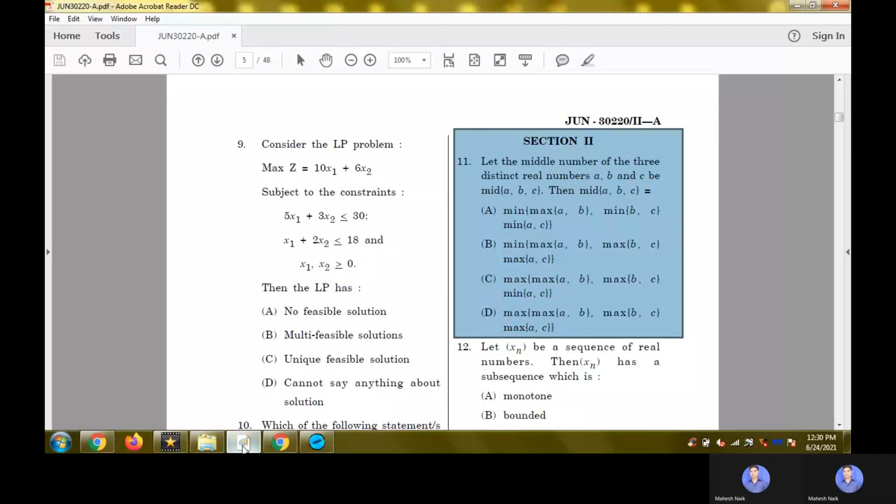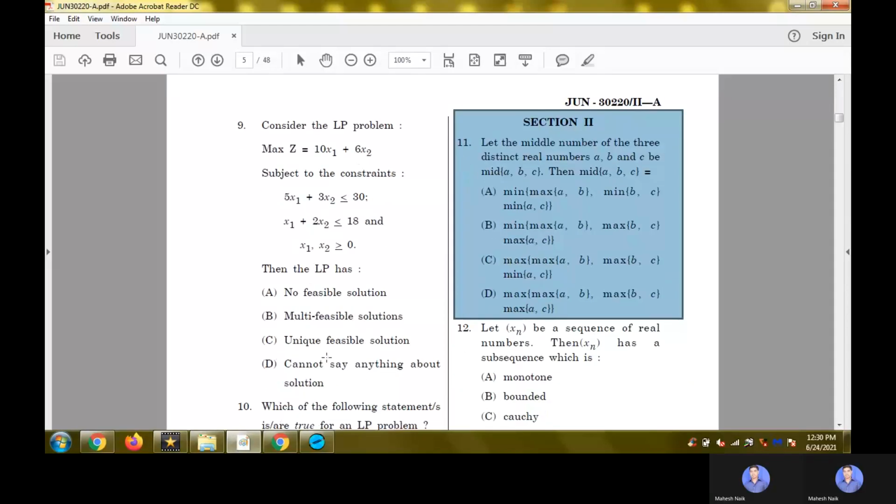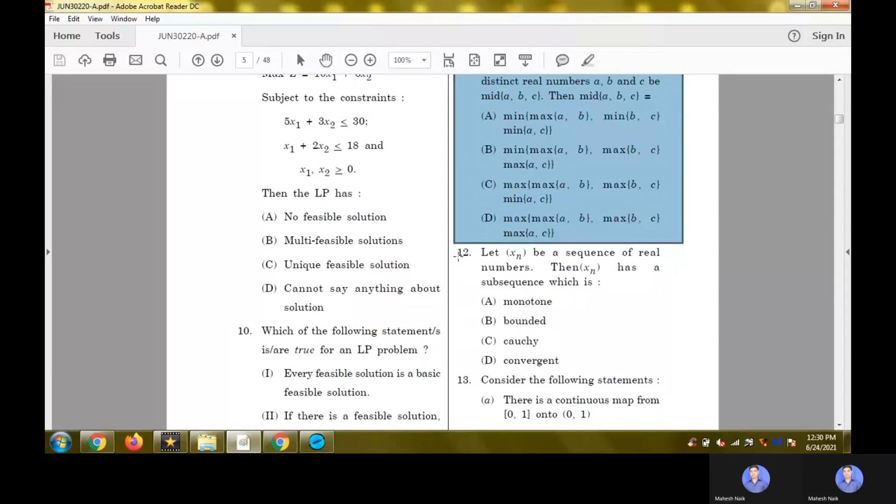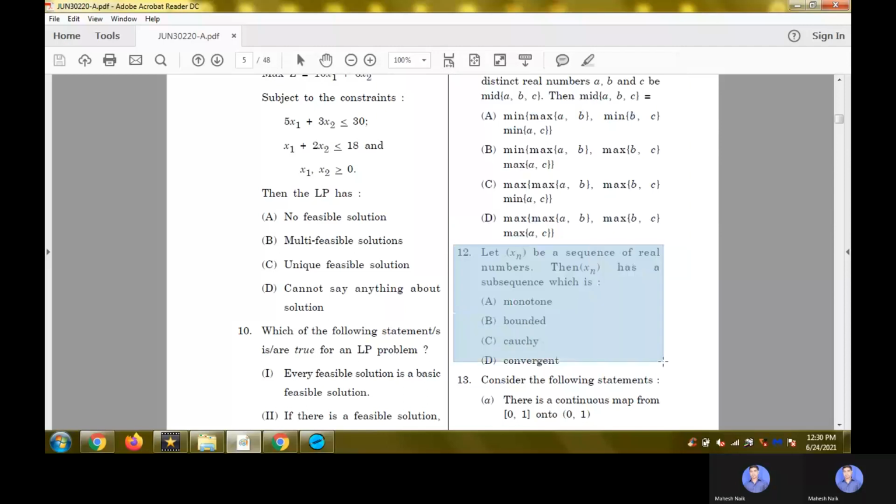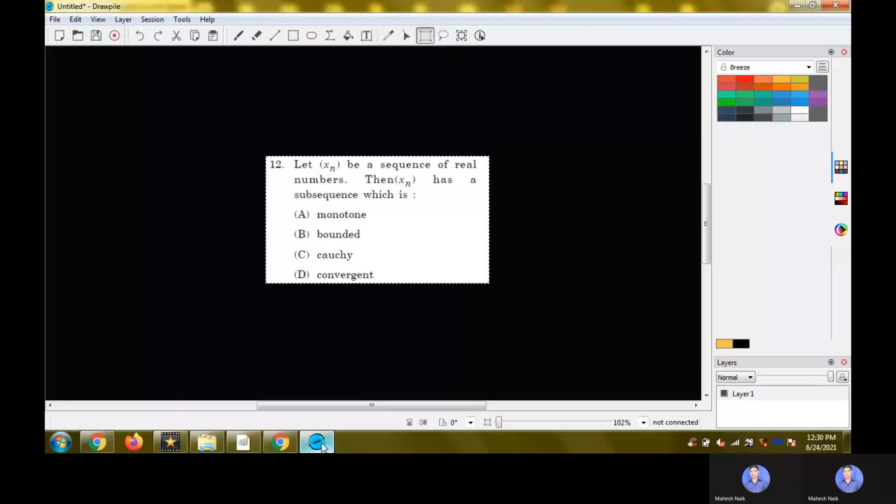Let's move ahead to question number 12. Let me copy this question in the workspace. Okay, so now in this question, we have a statement: let xn be a sequence of real numbers. Then xn has a subsequence which is, and the options are monotone, bounded, Cauchy, and convergent.